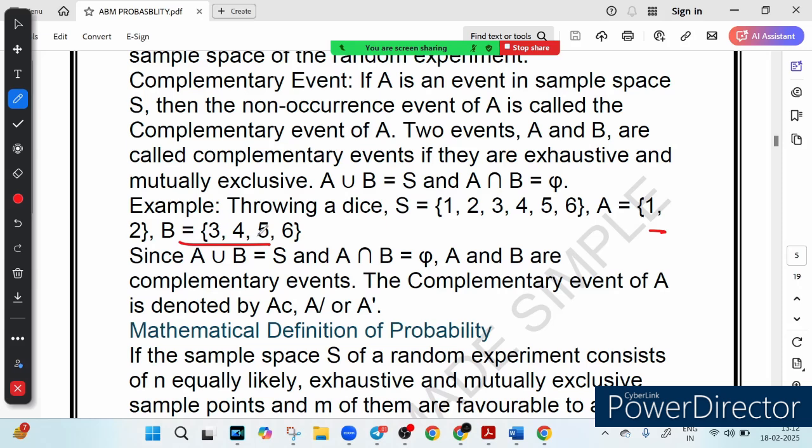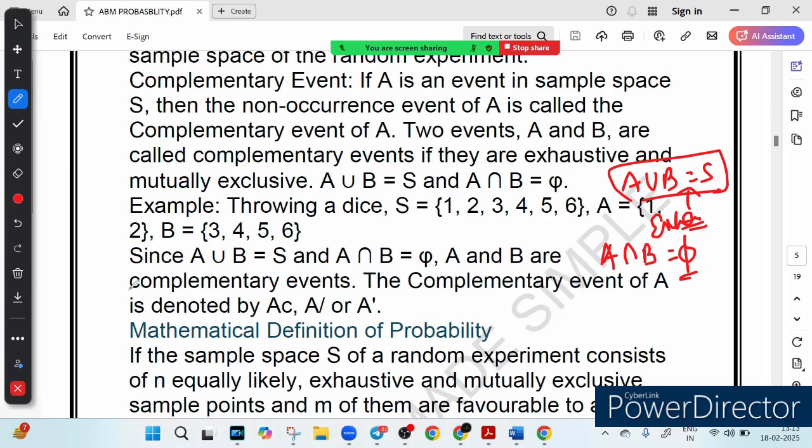Together A and B cover all possible outcomes, that is why A union B, this is the symbol of union, is equal to our sample space. Whenever two events are such that their union is equal to the sample space, those two events are called exhaustive events, meaning they cover everything. And also A intersection B is phi, the null event, meaning there is nothing common, they can't happen together.